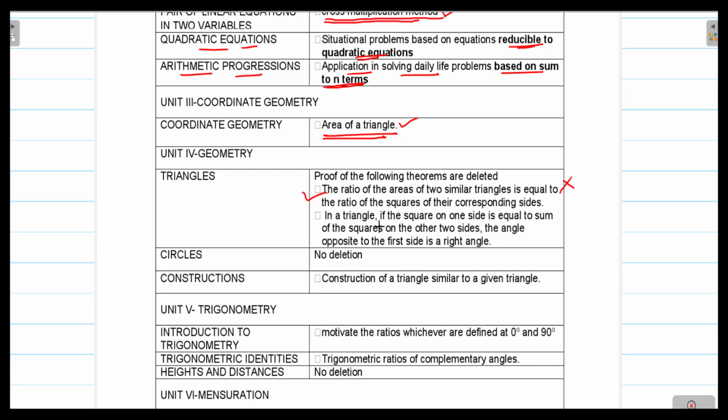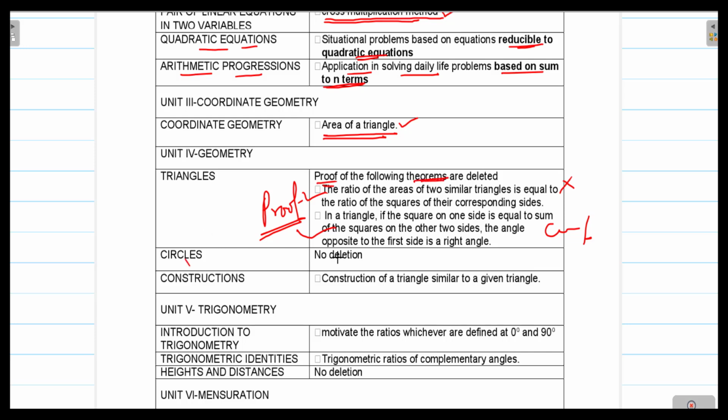In a triangle, if the square of one side is equal to the sum of the squares of the other two sides, then the angle opposite to the first side is a right angle. It means this is the converse of Pythagoras theorem. This converse of Pythagoras theorem proof is also deleted. The application is not deleted, only the proofs of the following theorems are deleted.